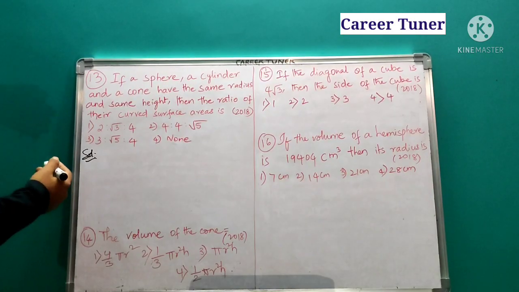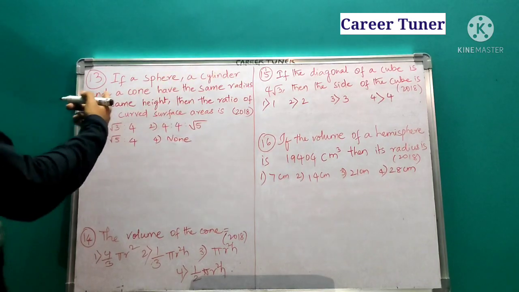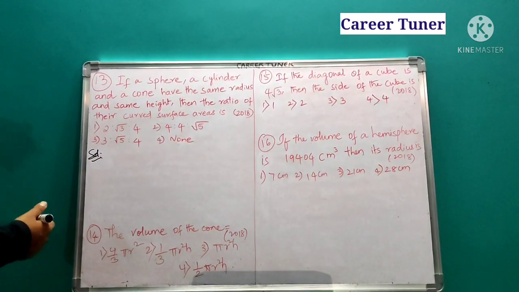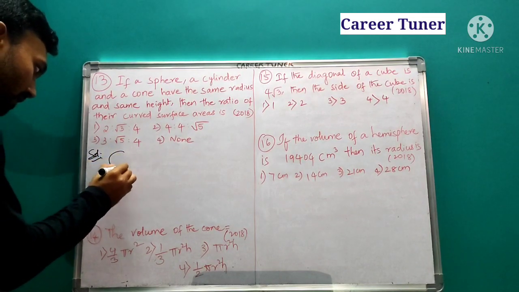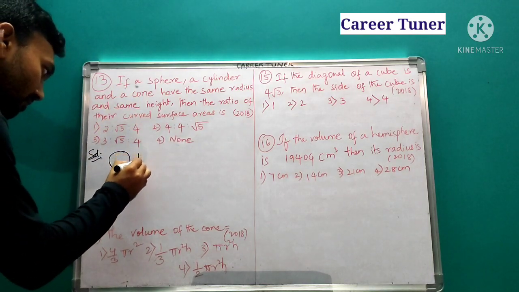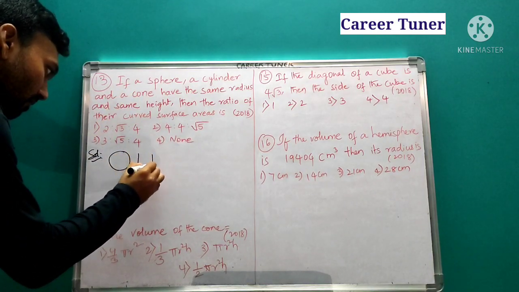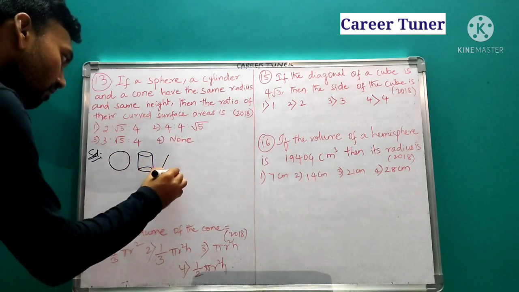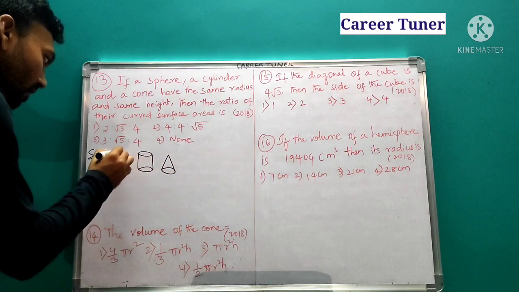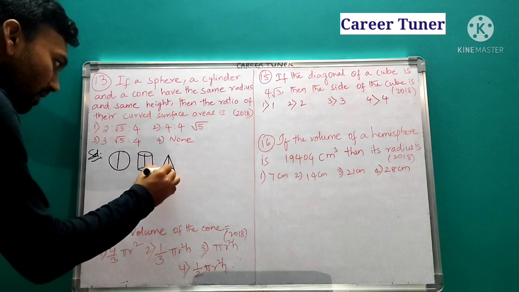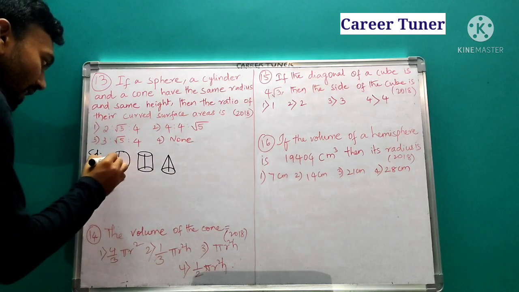Coming to the next question. If a sphere, cylinder and a cone have the same radius and same height, then the ratio of their curved surface areas is. Let us take a sphere, imagine this as a sphere. Next a cylinder, and next a cone. All these are going to have the same height. So here the height will become what?